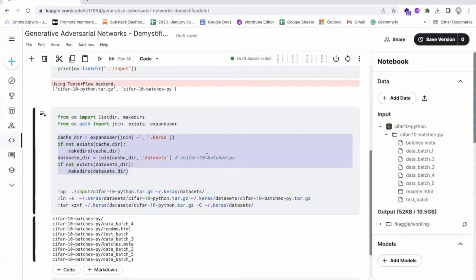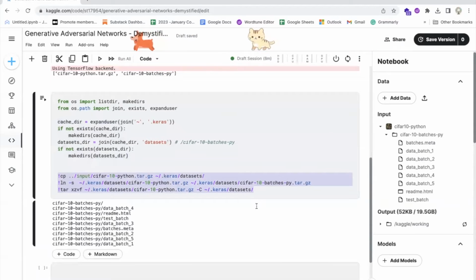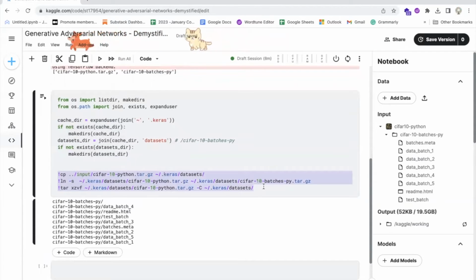Next, the datasets_dir variable is set to the path ~/.keras/datasets, which is a subdirectory of the cache directory. If this directory does not exist, it is created using the makedirs function. Afterwards, the code copies a file called cifar10python.tar.gz from a directory called /input to the datasets directory using the cp command.